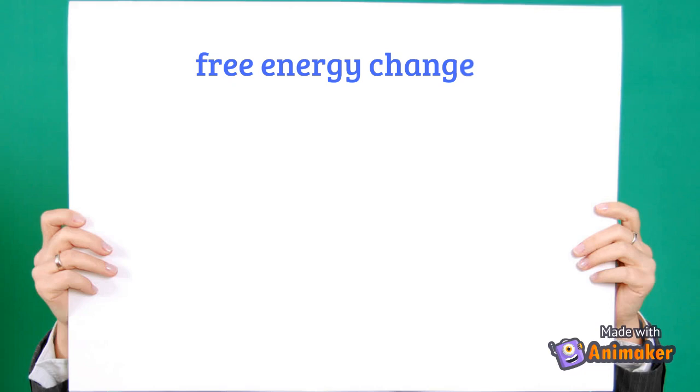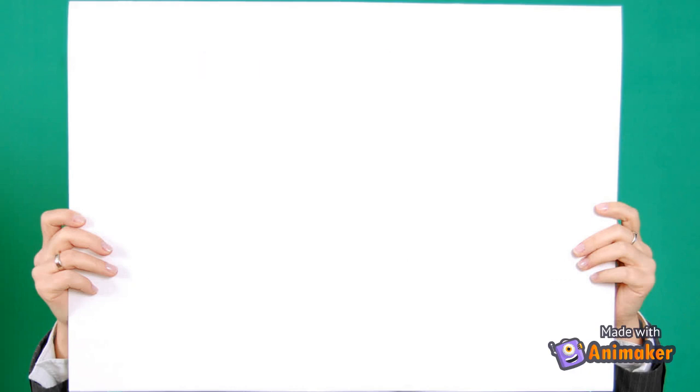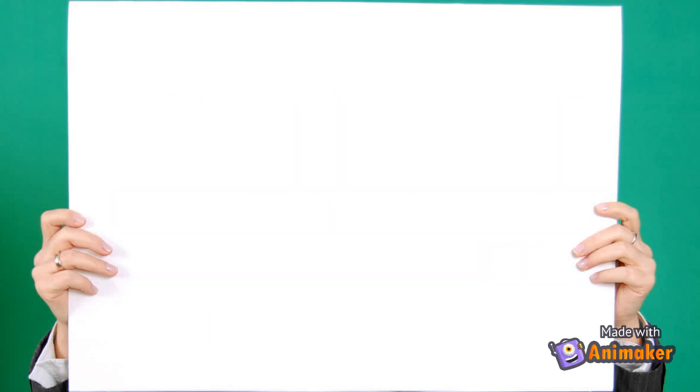Free energy change. The actual free energy change, delta G, is a variable that depends on delta G prime naught and on the concentrations of reactants and products. Delta G is equal to delta G prime naught plus RT ln products upon reactants. When delta G is large and negative, the reaction tends to go in the forward direction. When delta G is large and positive, the reaction tends to go in the reverse direction. And when delta G is equal to 0, the system is at equilibrium.